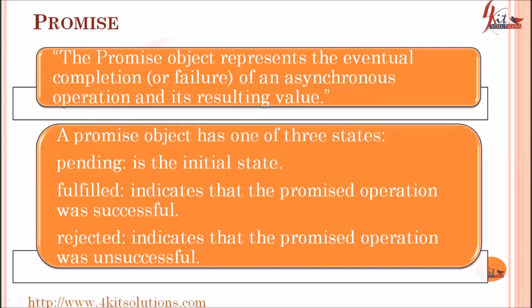So what is a promise in JavaScript? The promise object represents the eventual completion or failure of an asynchronous operation and its resulting value. A promise is like a promise in real life. When we make a promise in real life, it is a guarantee that we are going to do something in the future, because promises can only be made for the future.